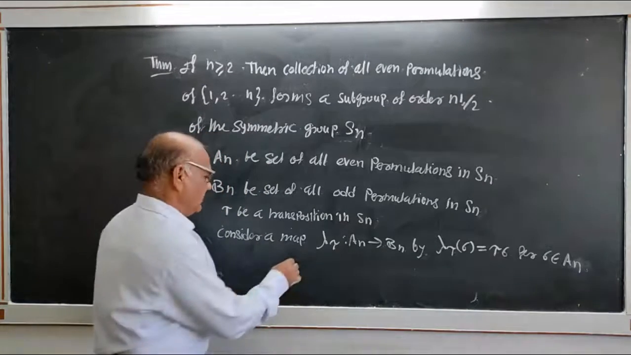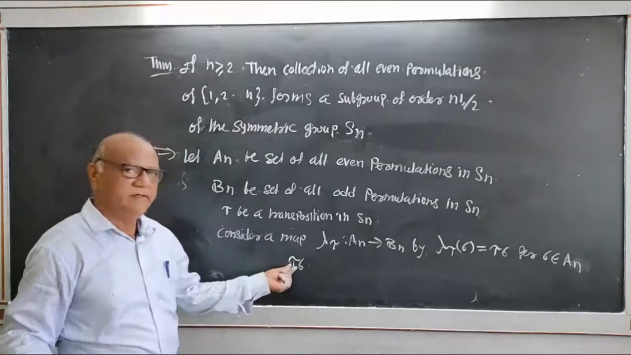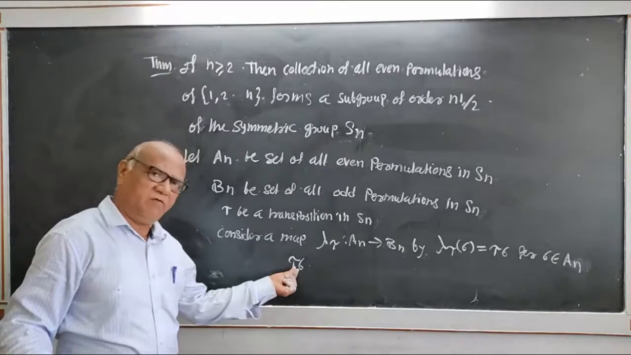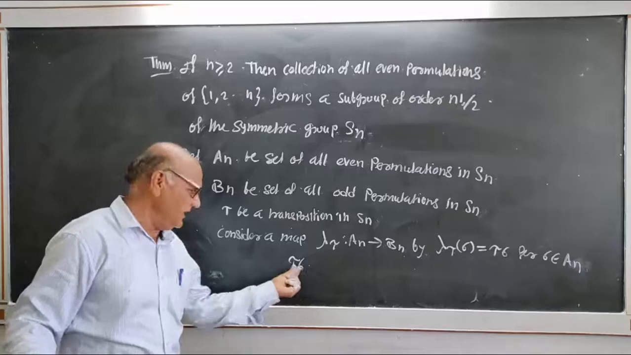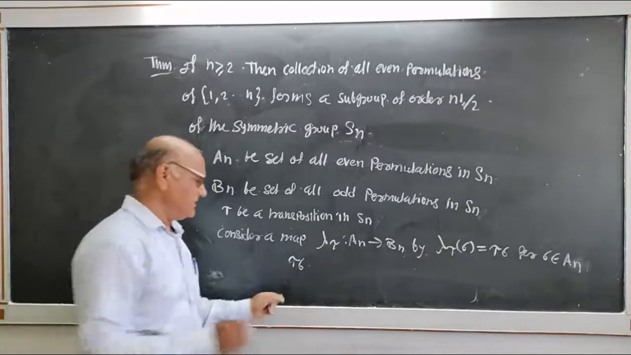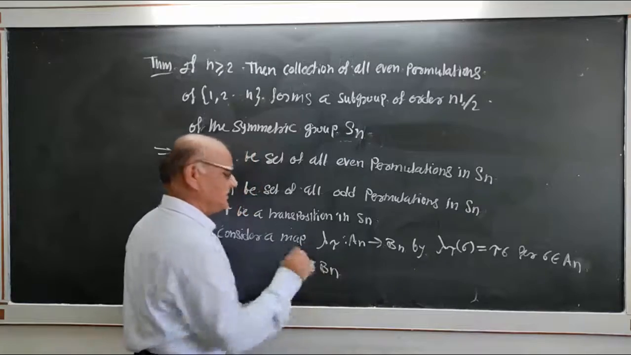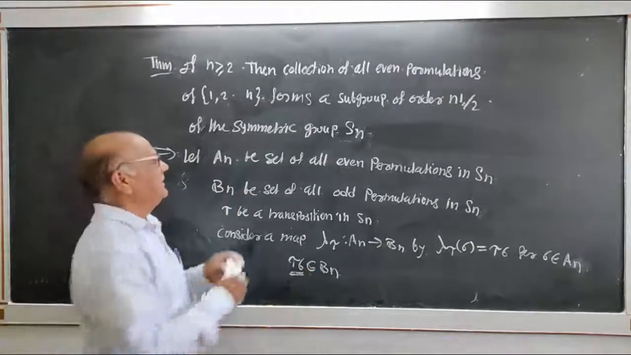Now, tau sigma. Sigma is an even permutation. Then here we add one transposition. That means the total number of transpositions is even plus 1. This belongs to Bn. This permutation is an odd permutation. This belongs to Bn.